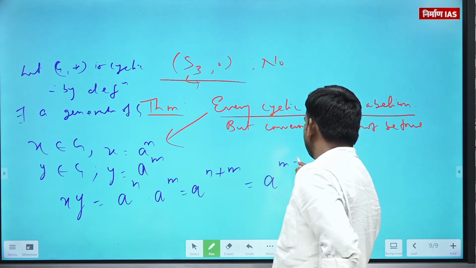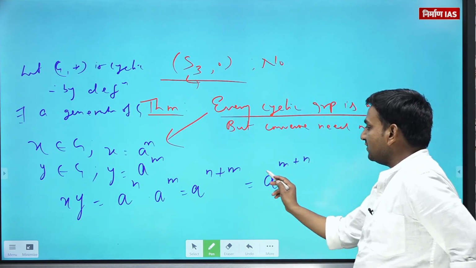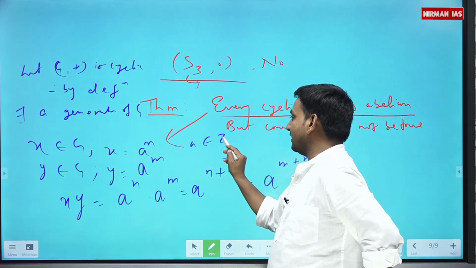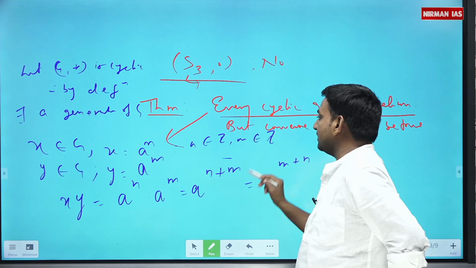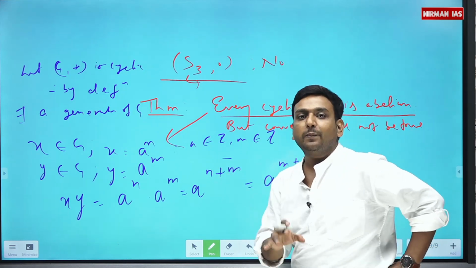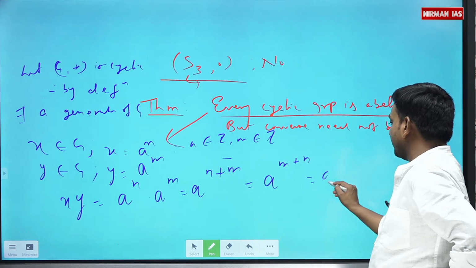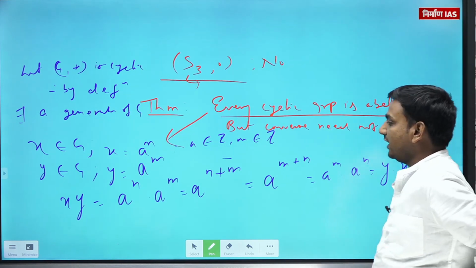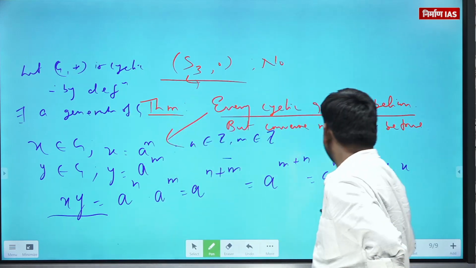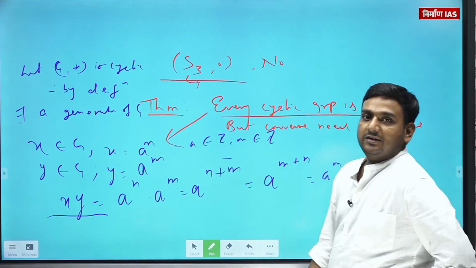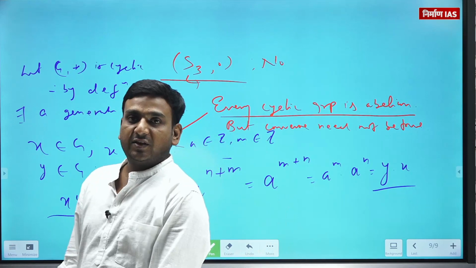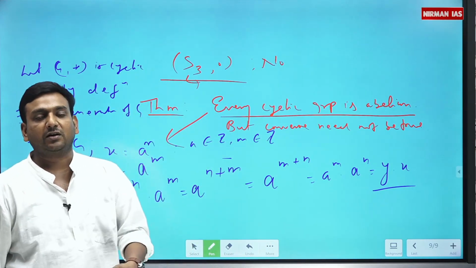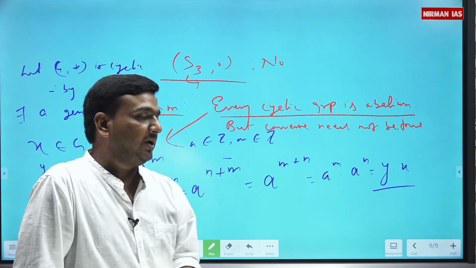This will be a raised to the power m plus n, because n and m are integers, and integers follow commutativity. Again I can write this as y into x. So if a group is cyclic, then it must be abelian. But the converse need not be true.